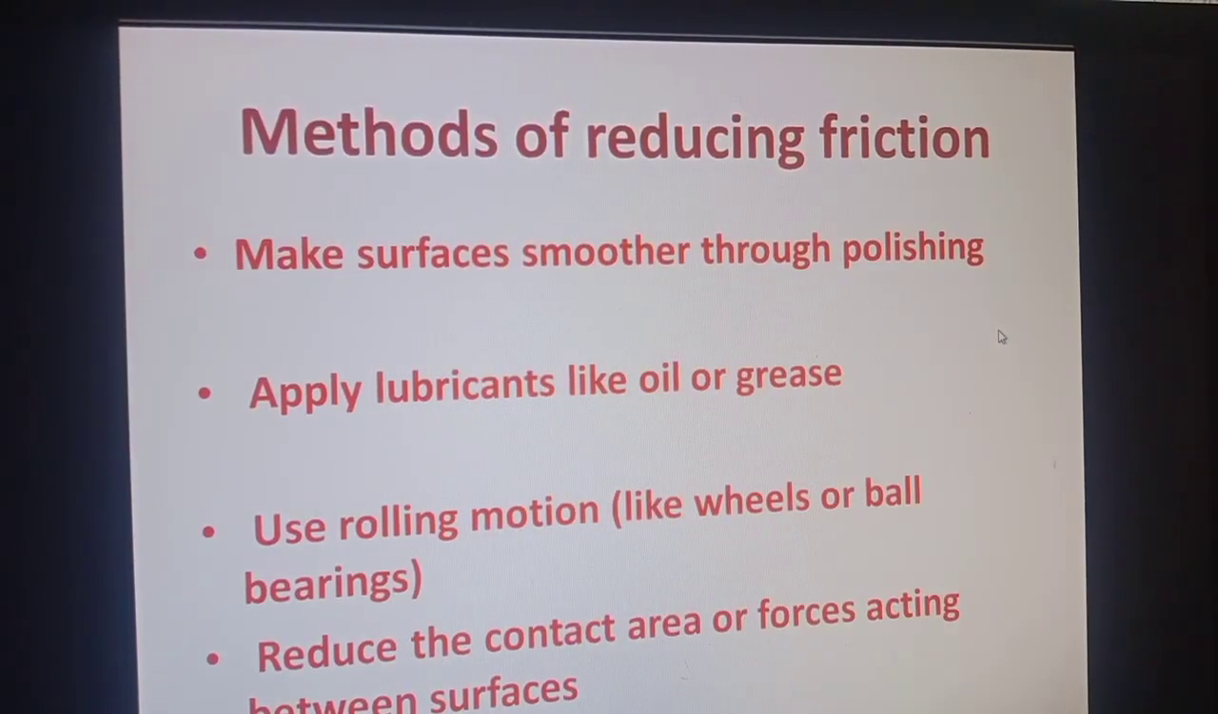Now, students, where we want to decrease the friction, what are the different methods for reducing friction? We want to minimize friction. However, we cannot avoid it completely, but to some extent it can be reduced by the following steps. Number one, make surfaces smoother through polishing. Make the surfaces which are sliding over one another smooth.